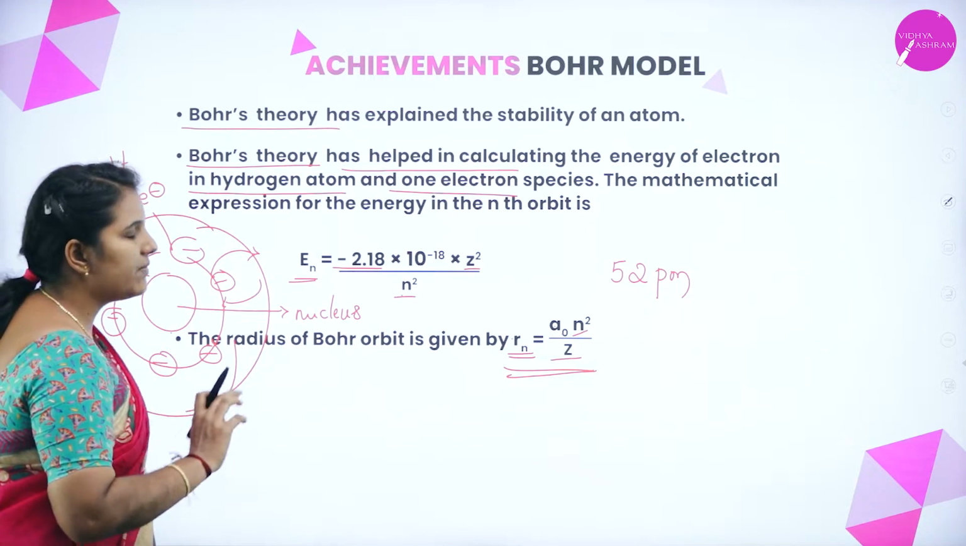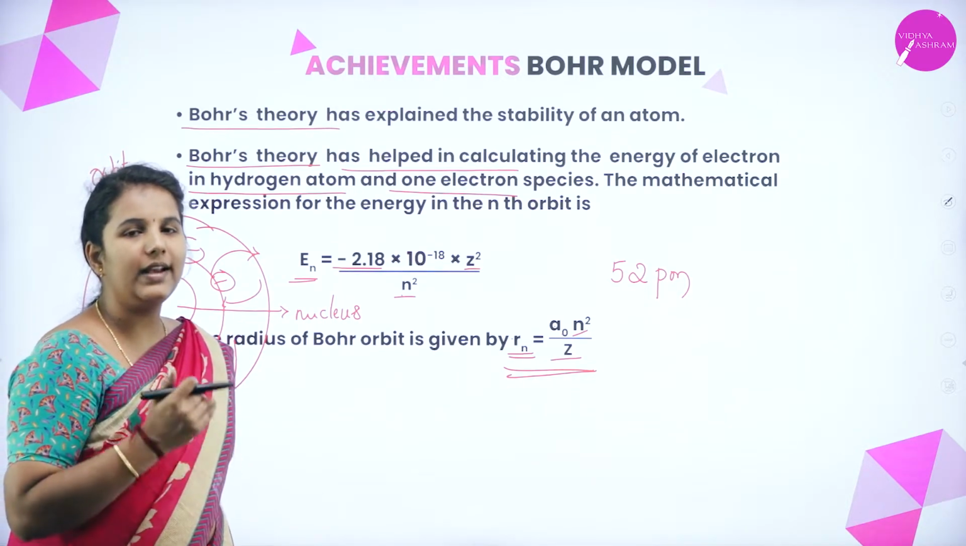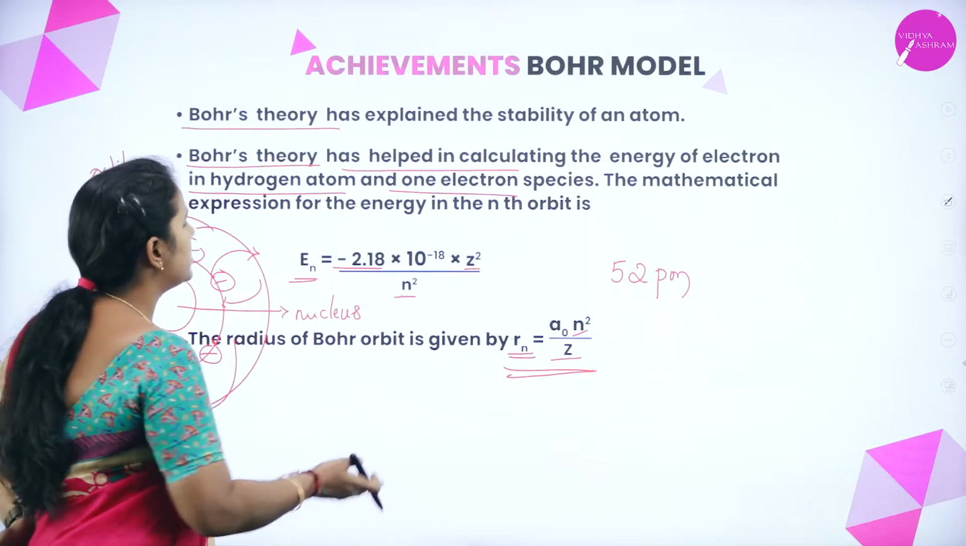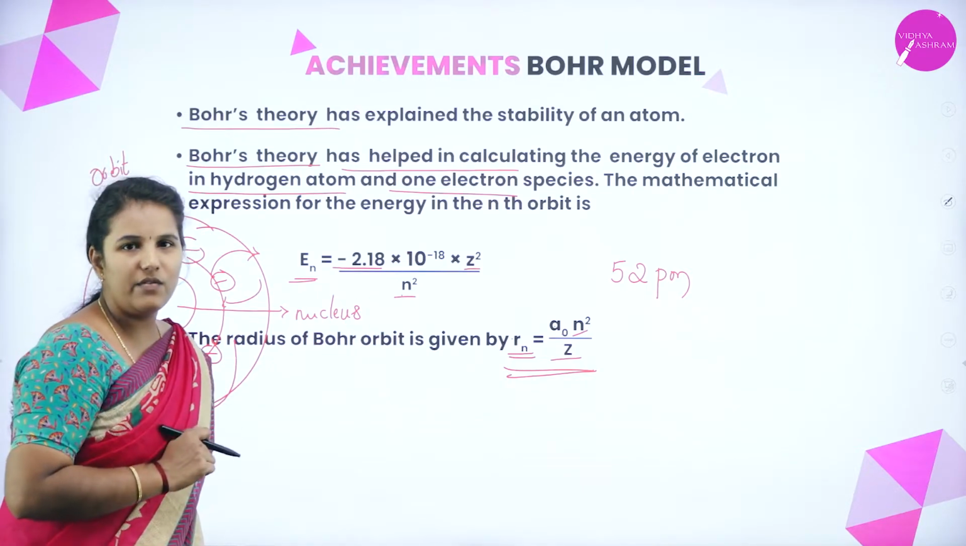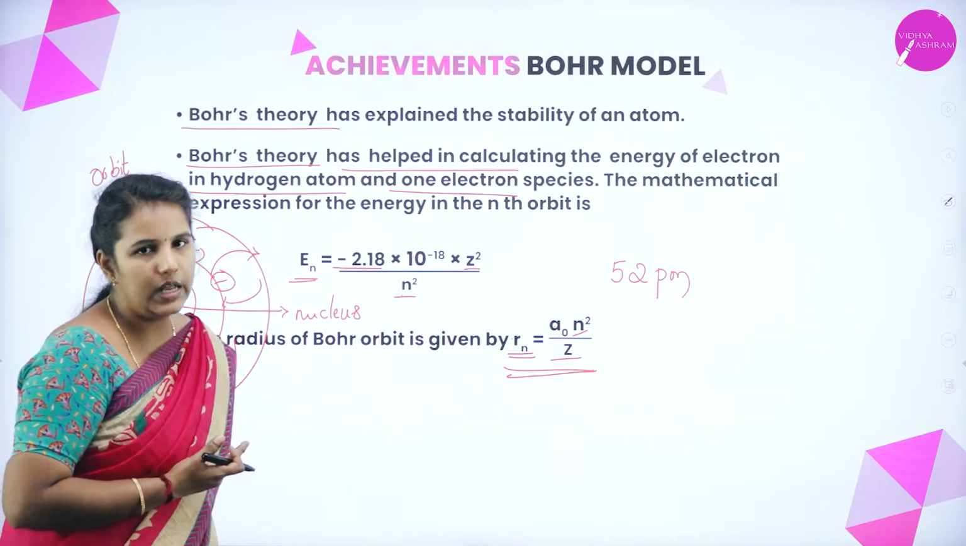Now, let's see the limitations of the Bohr theory. Later, we'll solve the numericals by using these two formulas. Then we will understand how to calculate the numericals.